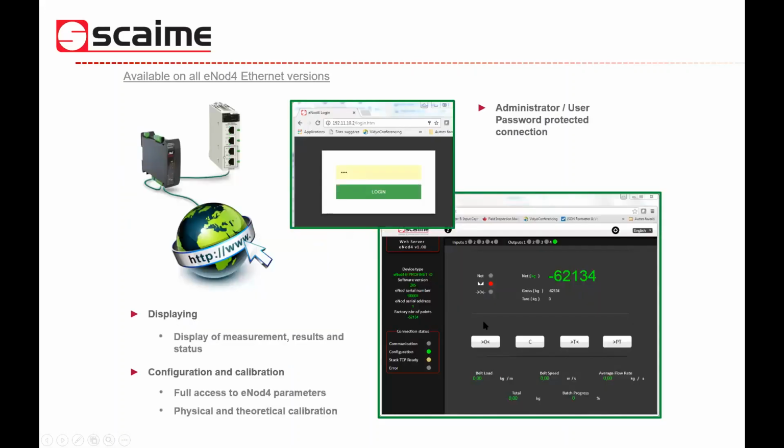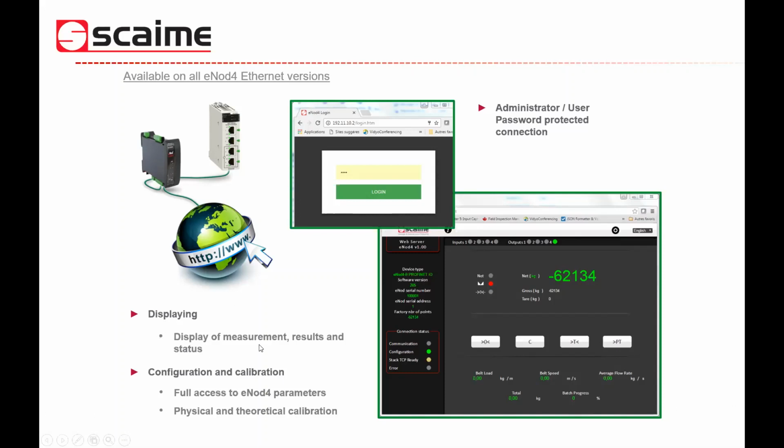Another possibility for Ethernet versions is to use our web server. You can connect using passwords so that you can protect the configuration, and you have two modes of connection, either administrator mode or user mode, so that users cannot access all of the parameters, offering you a level of security.